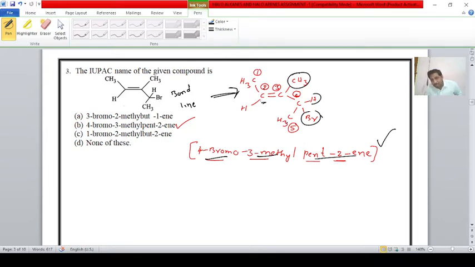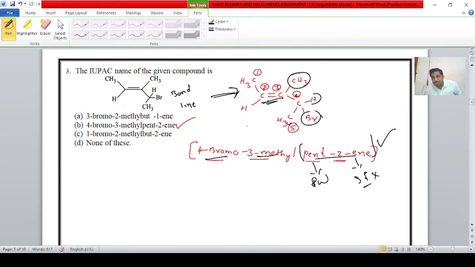Why? Because you have to select the longest carbon chain, student: 1, 2, 3, 4, 5 carbons. Pent. Between the second and third carbon a double bond is present, but the lowest locant is considered, so it is pentene. Pent is the root word, and ene will be the suffix. We know that from our first few classes.